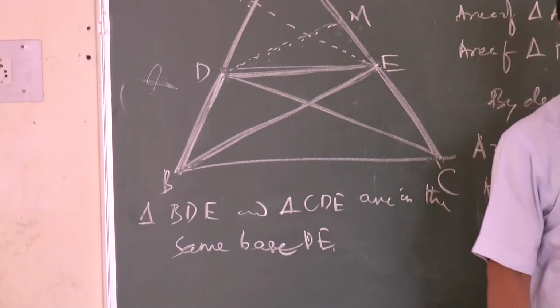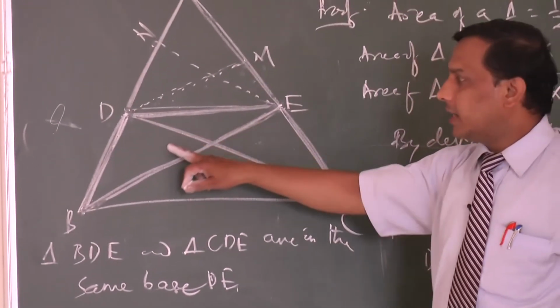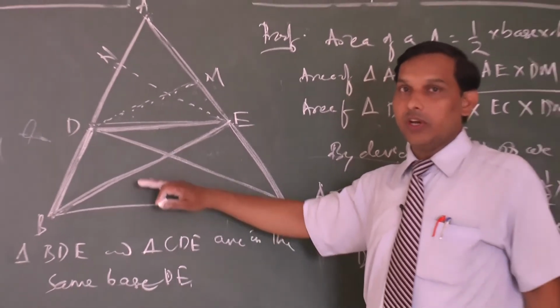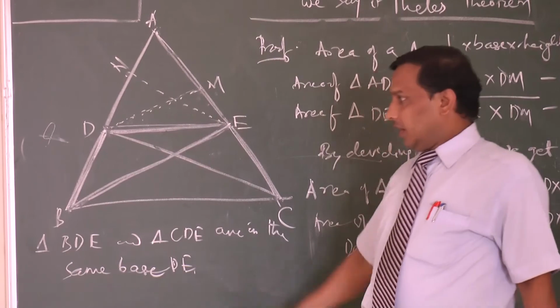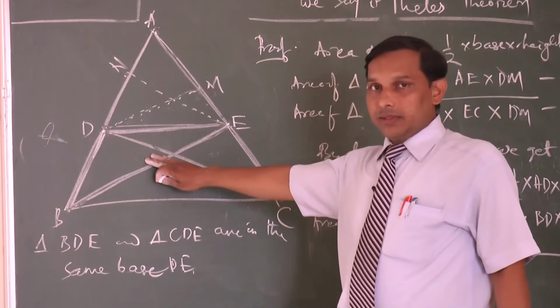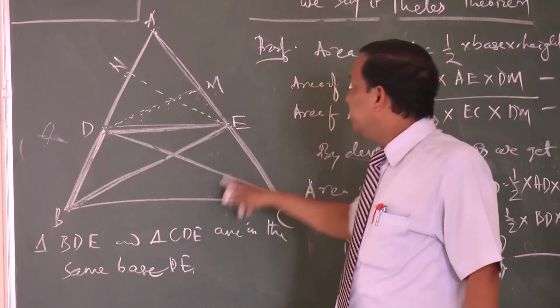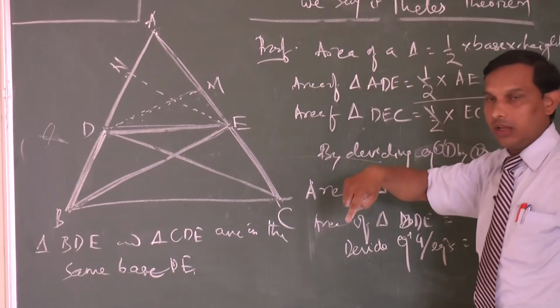You know that when two triangles are on the same base and between the same parallels, the areas of those two triangles are equal. The two triangles having the same base and between the same parallels, that is DE parallel to BC, it is already given in the first data.